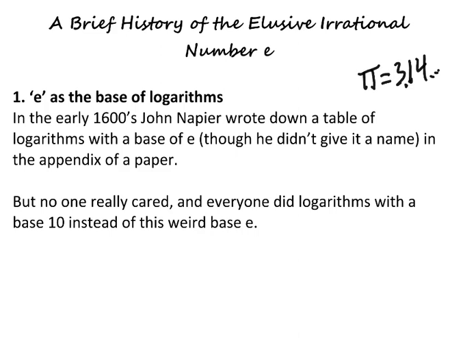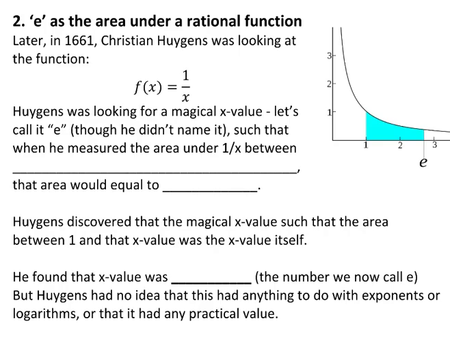So e, the first sort of appearance we know of it is in the early 1600s. A person named John Napier wrote down just a table of logarithms. And logarithms are essentially a way of undoing an exponent. And he made the base of this exponent this number, e, but he didn't give it a name. It was just sort of this table that he made, and nobody really cared.